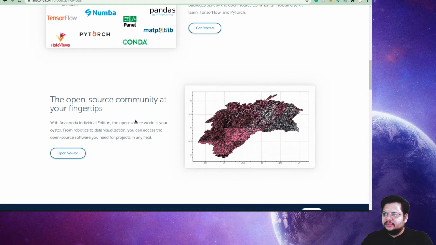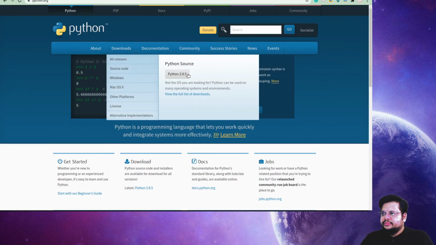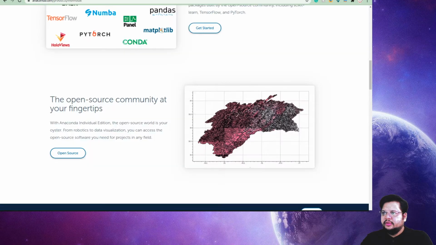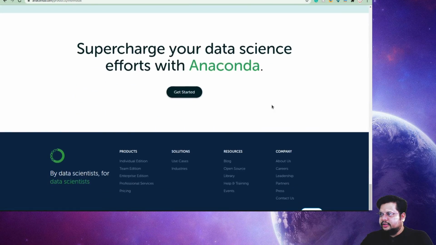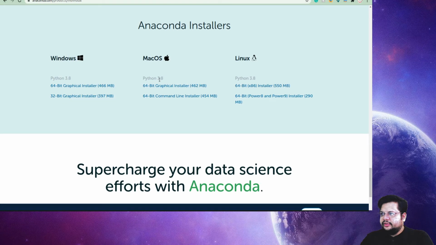Also, as it's an open source community, they have a discussion forum and everything, so you can go and ask questions, and they keep providing you updates. But there is one more important thing: if you see here, the latest version of Python is 3.8.5, whereas if you check here, they will give you 3.8, but it will not be 3.8.5, it will be 3.8.3 right now.